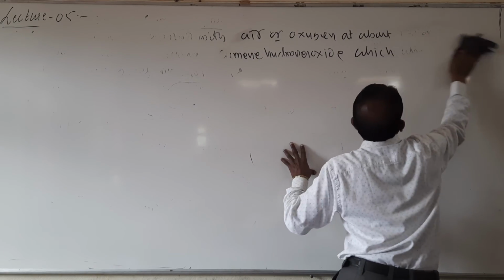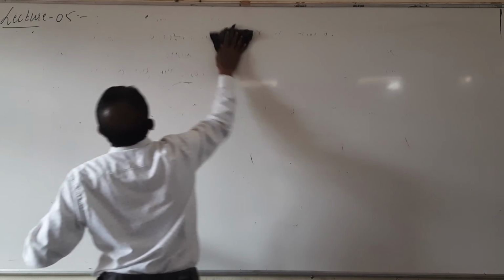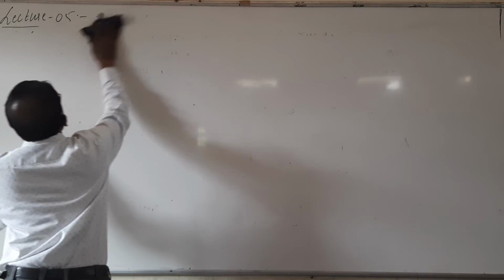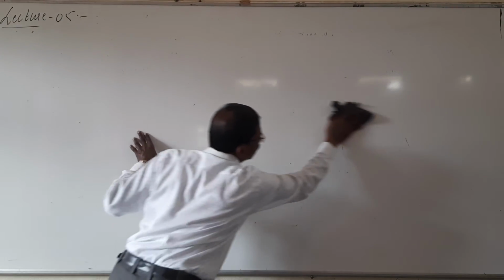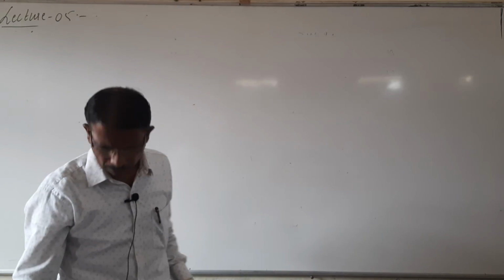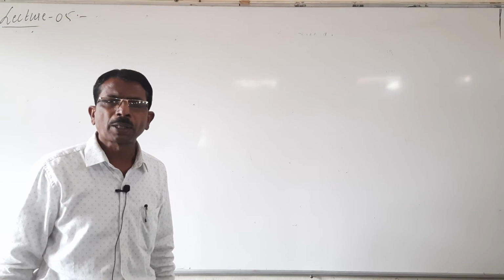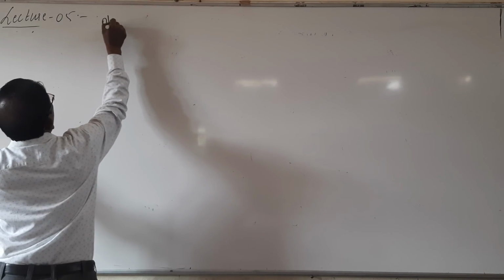When exposed to air and light, they gradually change their color to pink. They are soluble in water, and they have high boiling point and melting point due to intermolecular hydrogen bonding. Let us see the physical properties one by one.